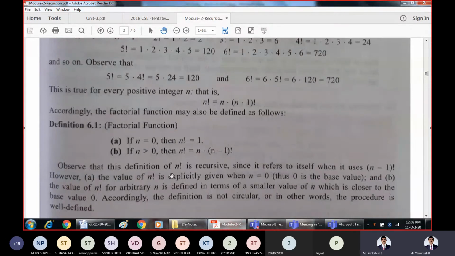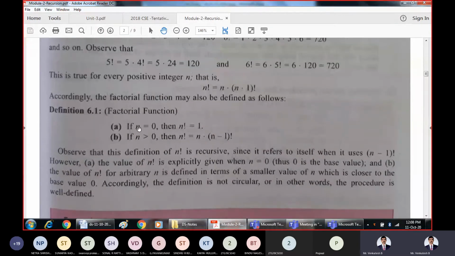So this is what is written theoretically. If n is equal to 0, then factorial n is equal to 1. We know that 0 factorial is 1. Then this is the condition: if n is greater than 1, then you try to solve it like this. How? Factorial n is given by n into (n minus 1) factorial. Just now we have seen the case. Factorial 5 is given by 5 into 4 factorial.